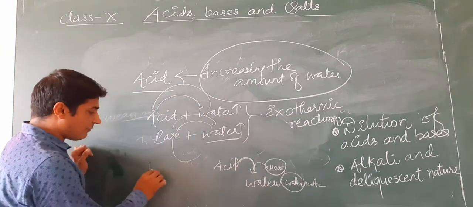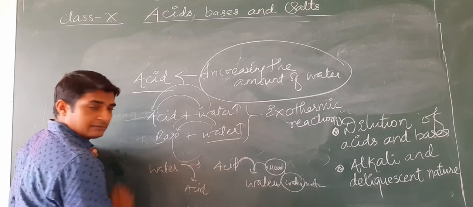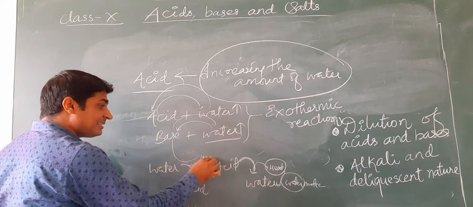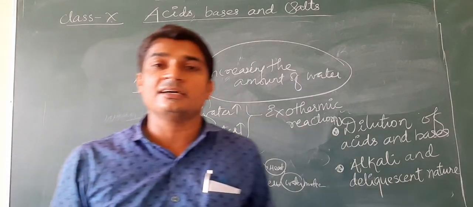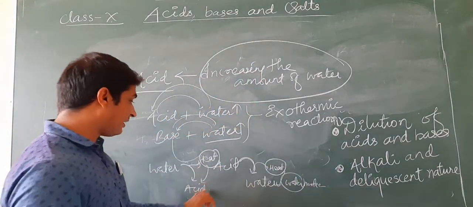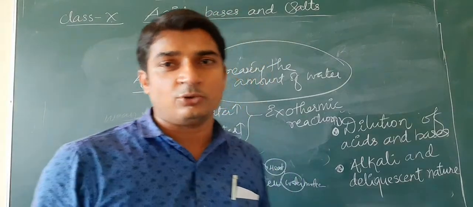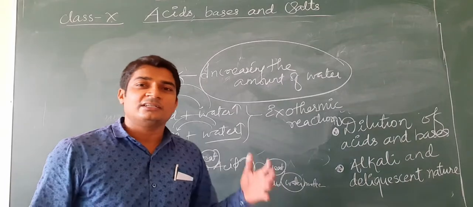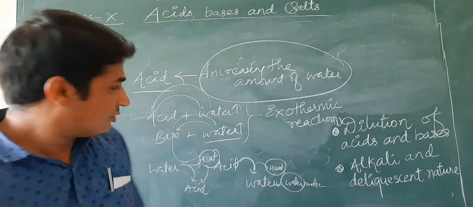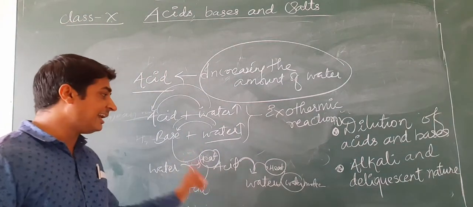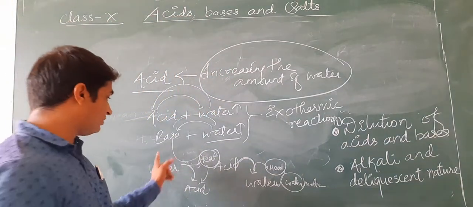If we do it vice versa, if we add water to the acid, then what happens? The released heat is not absorbed by the acid, because there is a lot of difference in the specific heat of water and acids. Water has the highest specific heat, so it can absorb a large amount of heat. So it is convenient for us: while diluting, we must add acid to the water, not water to the acid.